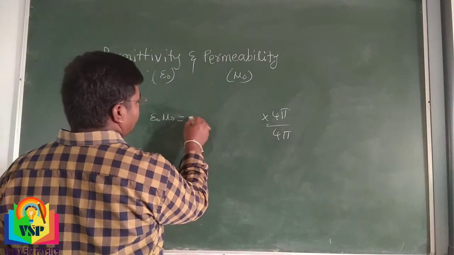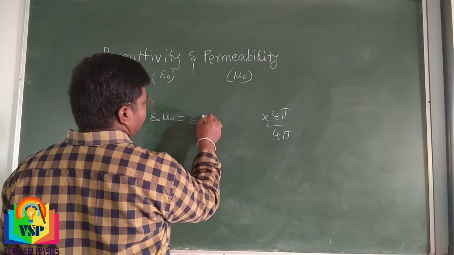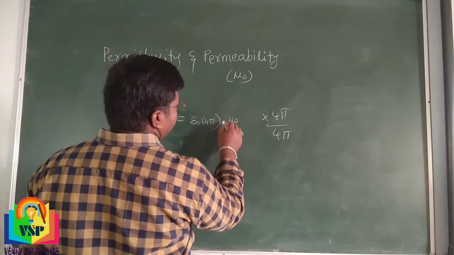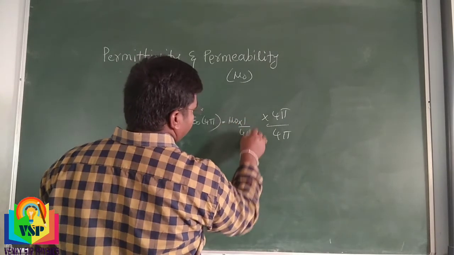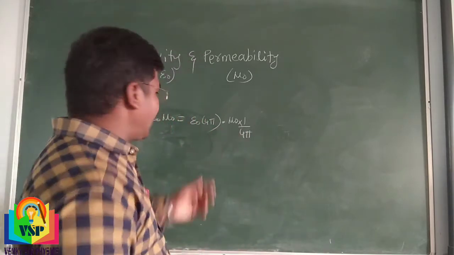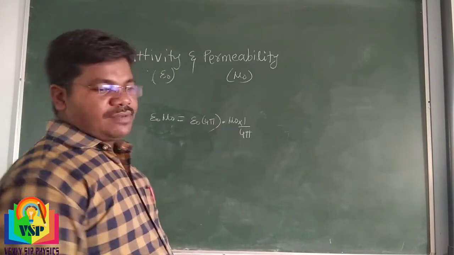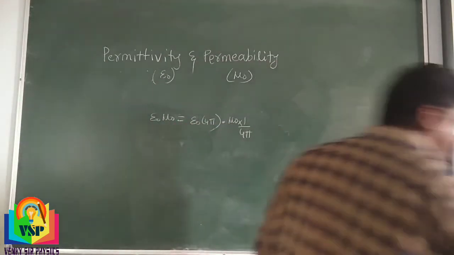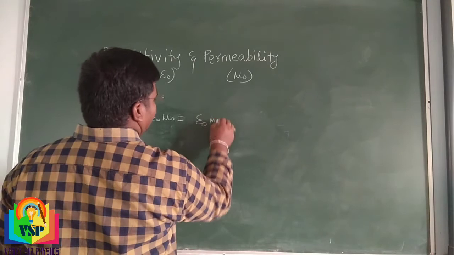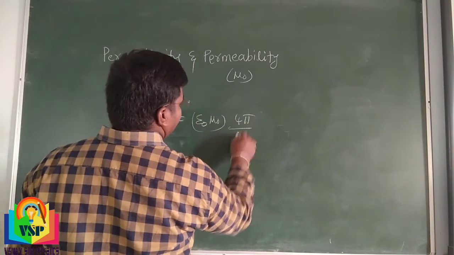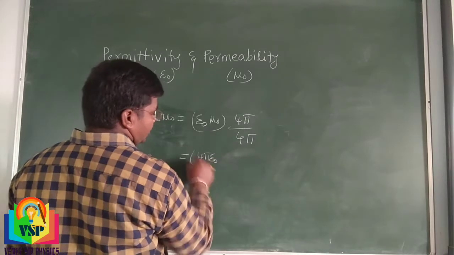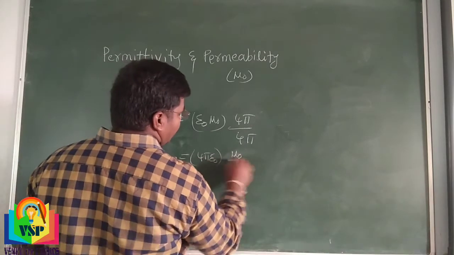So epsilon naught into 4 pi, and mu naught into 1 by 4 pi. These quantities we can multiply with 4 pi and divide by 4 pi. Epsilon naught mu naught into 4 pi divided by 4 pi. That gives 4 pi epsilon naught, and next, mu naught by 4 pi.